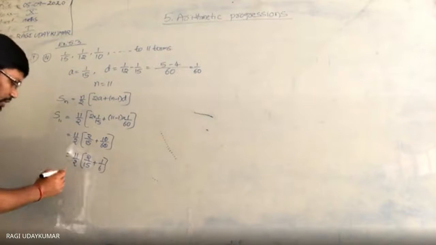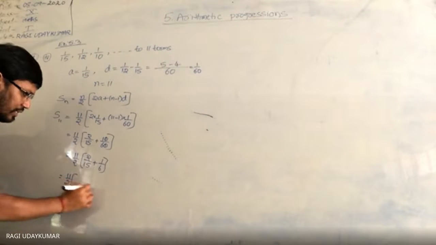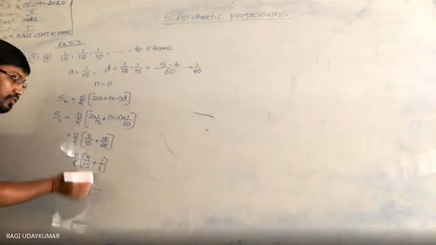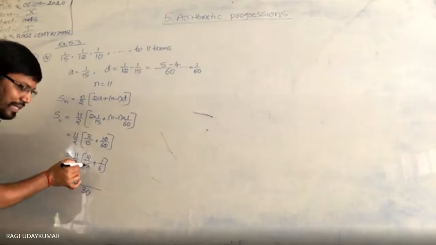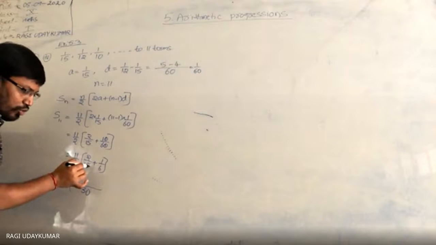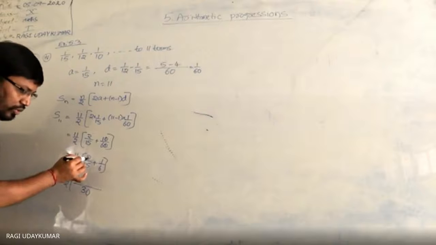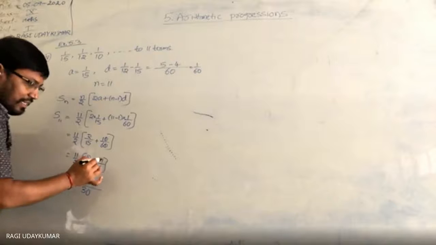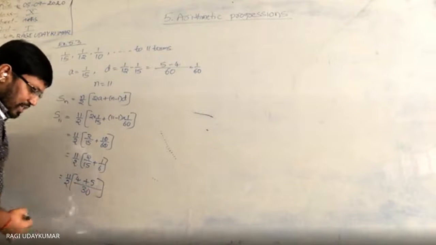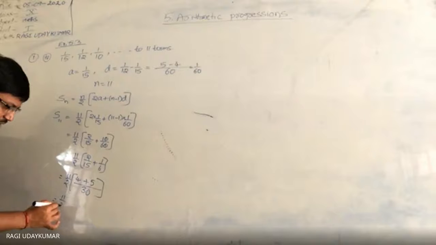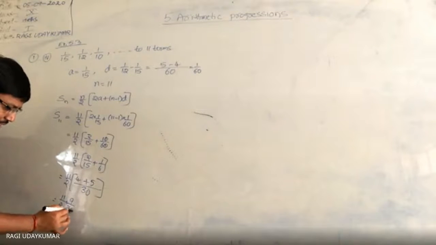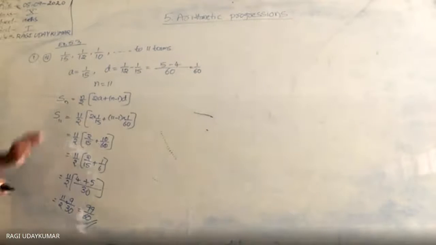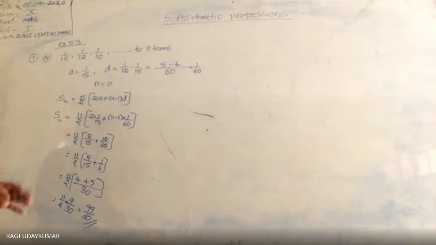So what LCM do you get? Here also you get 30 as the LCM. 15 twos are 30, so 2 should be multiplied by 2, which gives 4. 6 fives are 30, so in the numerator you have to multiply by 5. So it equals 11 by 2 into 9 by 30, which equals 99 by 60. So this is the sum of the 11 terms of this arithmetic progression.